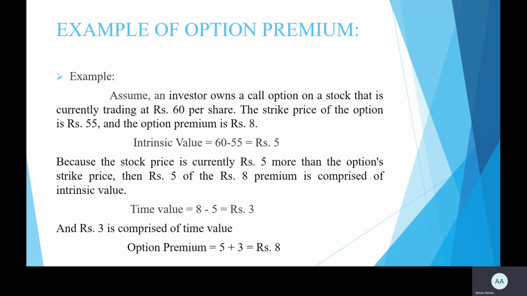So at the end of the example, when we add the rupees 5 and rupees 3 in the option premium formula, then we will get the option premium, which is rupees 8. So basically this is the way to find the option premium.